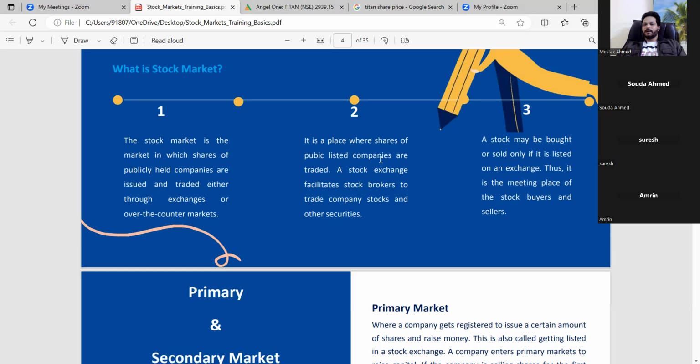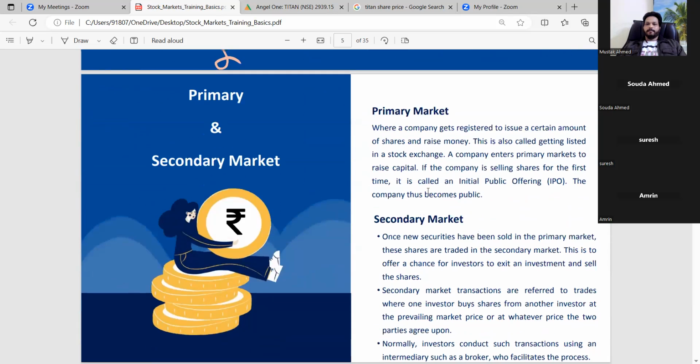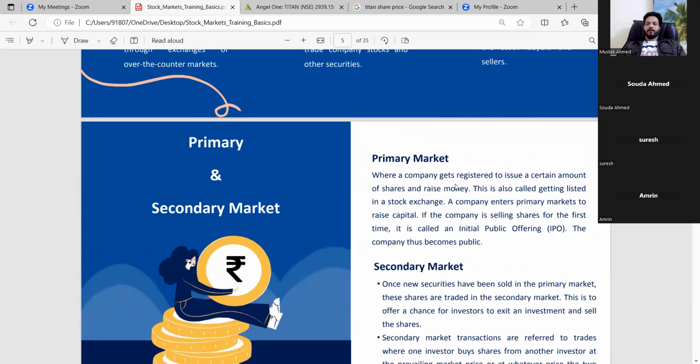When companies are listed for the first time, that will not be in the secondary market. Only the primary market it will come, that is the IPO. Then the secondary market comes into existence, and there the shares are traded. Okay. And here I am just going to explain what a primary market is.